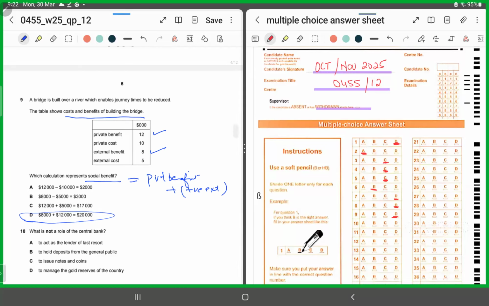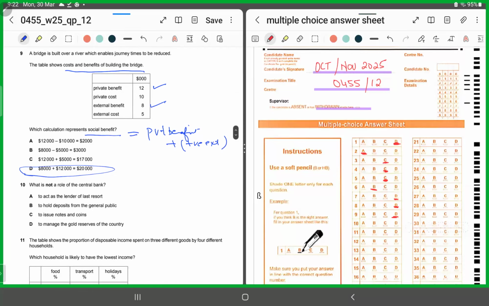MCQ number 10. What is not a role of the central bank? So this means out of these 4 options, 3 would be the correct answers. Only one option is not being performed by a central bank. Acting as a lender of the last resort, issuing notes and coins, managing the gold reserves of the country. These are all the functions which a central bank performs. They are asking what is not being performed.